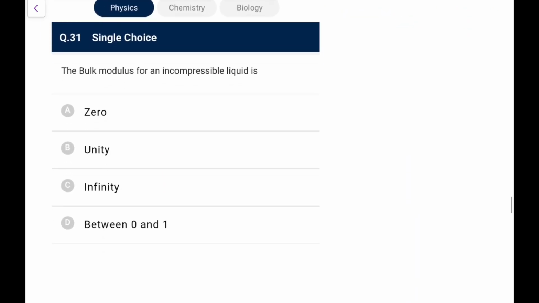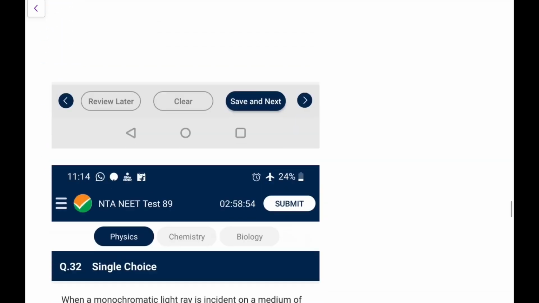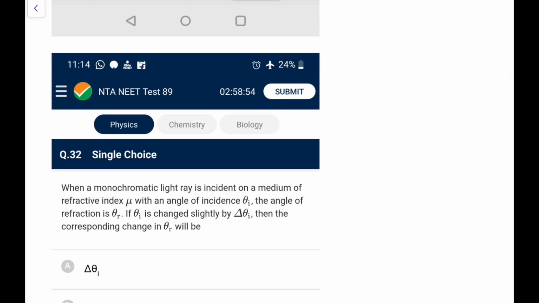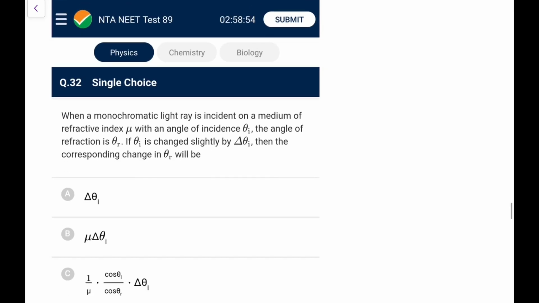Next one, the bulk modulus of an incompressible fluid. Incompressible means its volume won't change, so the bulk modulus is going to be infinite. It's like a rigid body's Young's modulus is infinite. An incompressible fluid has a bulk modulus of infinity.